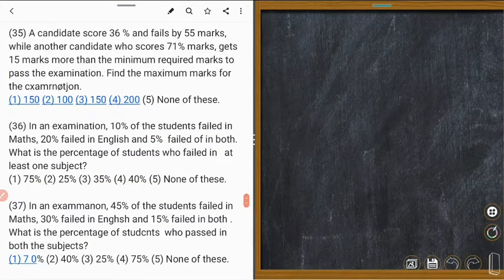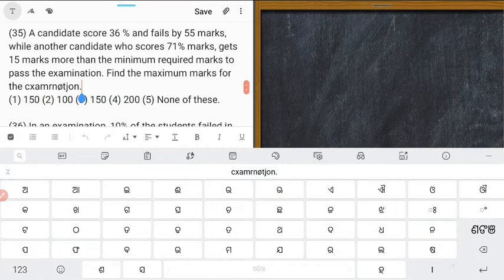A candidate scores 36% and fails by 55 marks, while another candidate who scores 71% gets 15 marks more than the minimum required marks to pass the examination. Find the maximum marks for the examination. The same examination. What did I say?